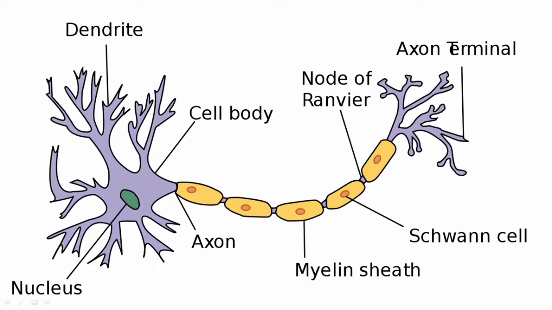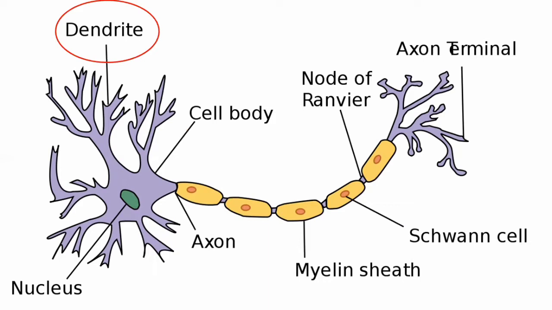This is the structure of a single neuron. The neuron is composed of the cell body, which contains the nucleus and different organelles. From the cell body, finger-like projections appear, known as the dendrites. These dendrites are important because they receive the chemical signals and impulses for transmission.